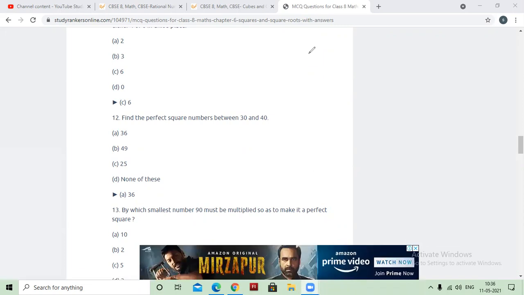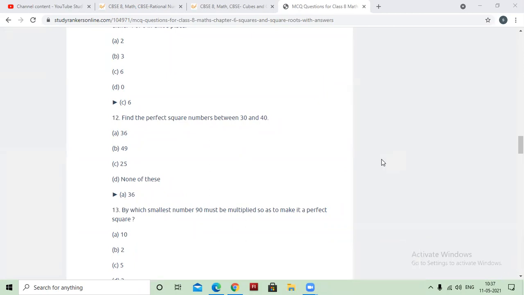Yes, Ananya. Ma'am, 2. You are saying 2. When you multiply 90 with 2, you will get 180, and 180 is not a perfect square number.